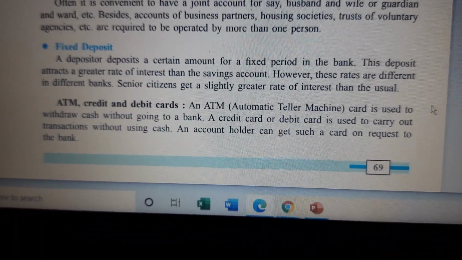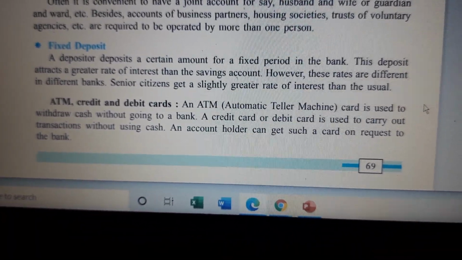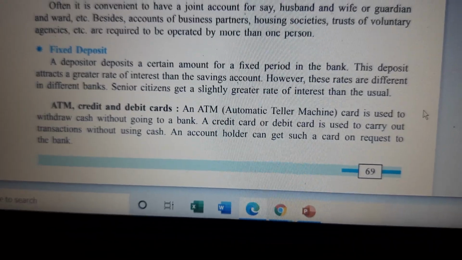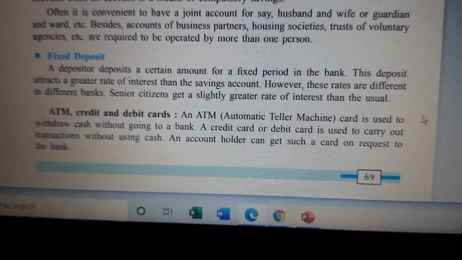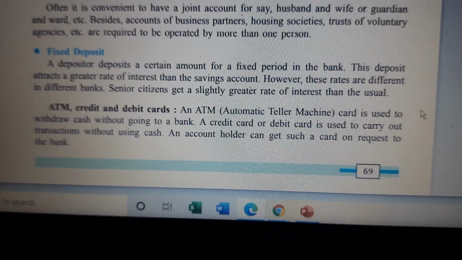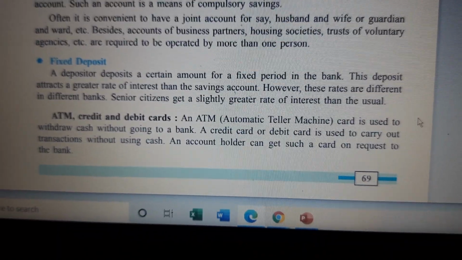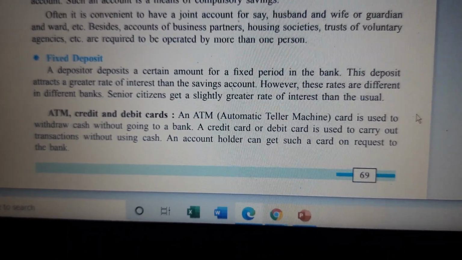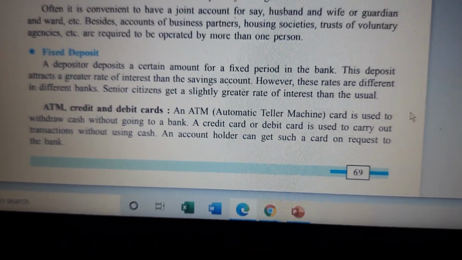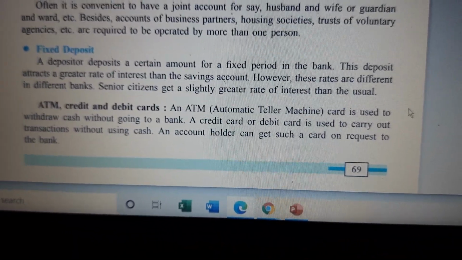ATM, credit card and debit cards, which you are aware of. An ATM is an automatic teller machine. It is used to withdraw cash without going to a bank. And a credit card or debit card is used to carry out transactions without using cash. When you go for shopping, you can use your credit card or debit card.